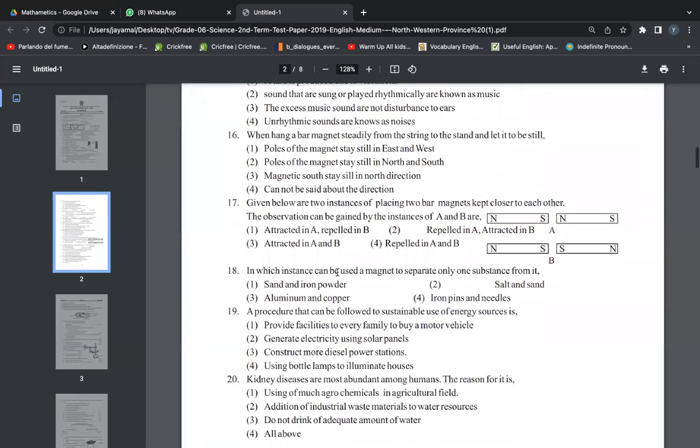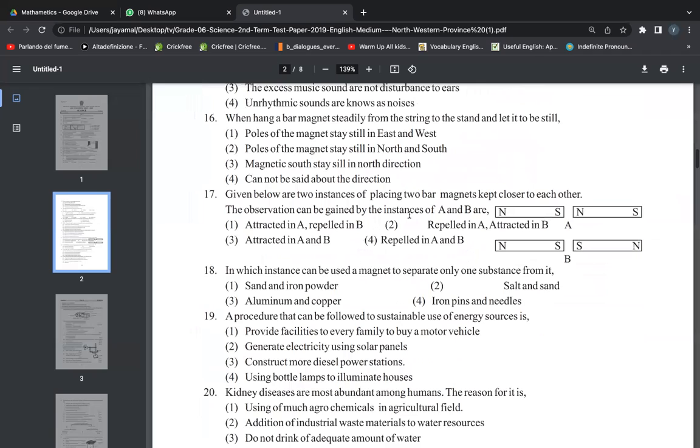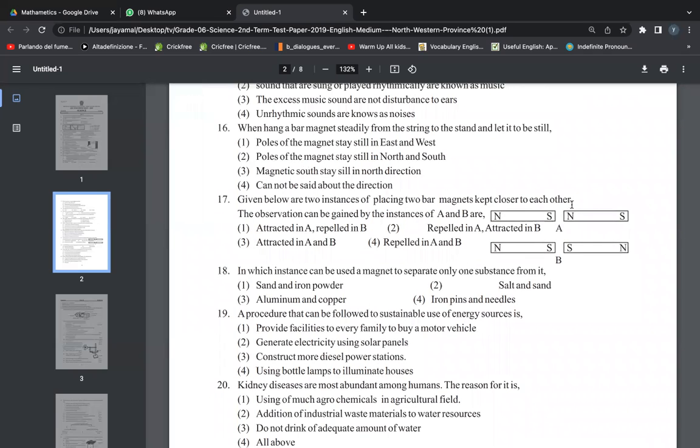Given below are two instances of placing two bar magnets kept closer to each other. We have done this one also, right? So I have shown you clearly in the posters regarding the same poles and different poles. What happens when you take same poles and same poles together, and what happens if we take different poles together? The observation can be gained by the instances of A and B.